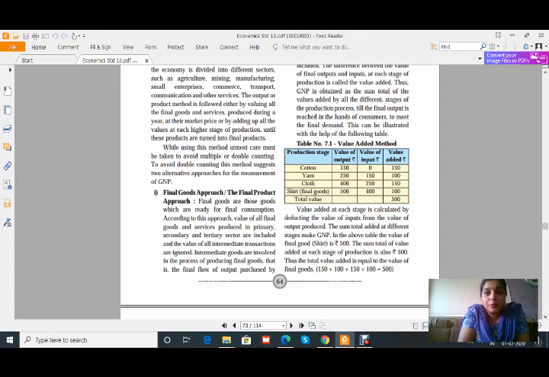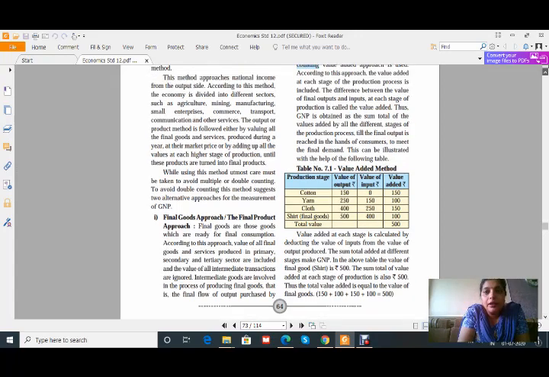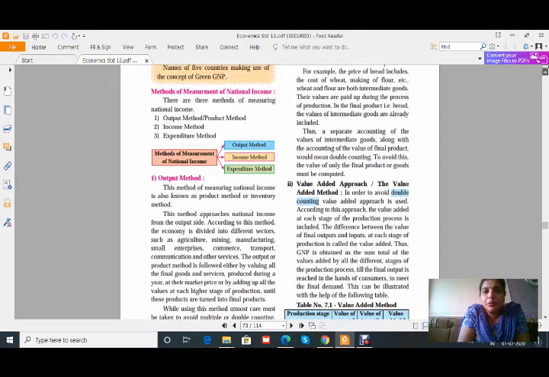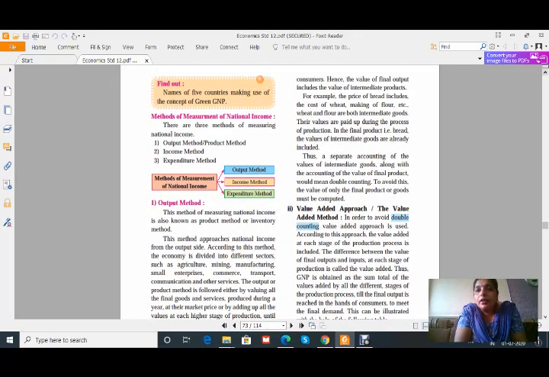Final flow of output, listen to it carefully. It's a final flow of output produced, and hence the value of final output includes the value of intermediate products. That means if we are taking the final goods, the intermediate goods cost is already included in that. For example, the price of bread includes the cost of wheat, making of flour, etc. And wheat and flour are both intermediate goods, therefore their values are paid up during the process of production.